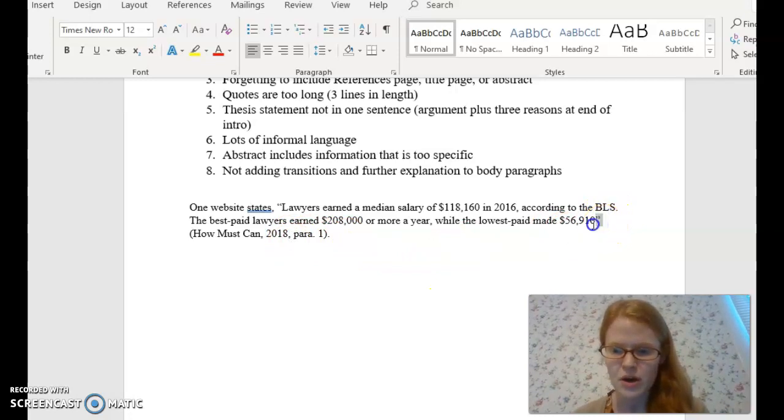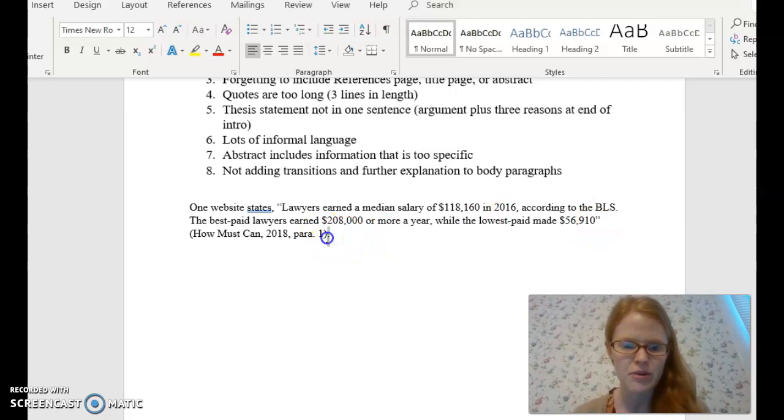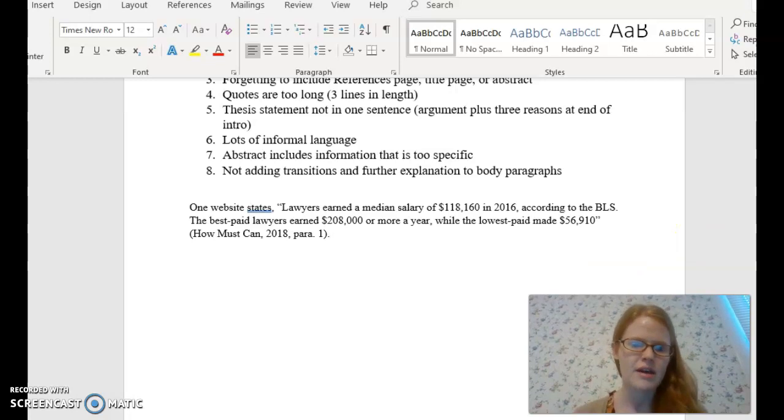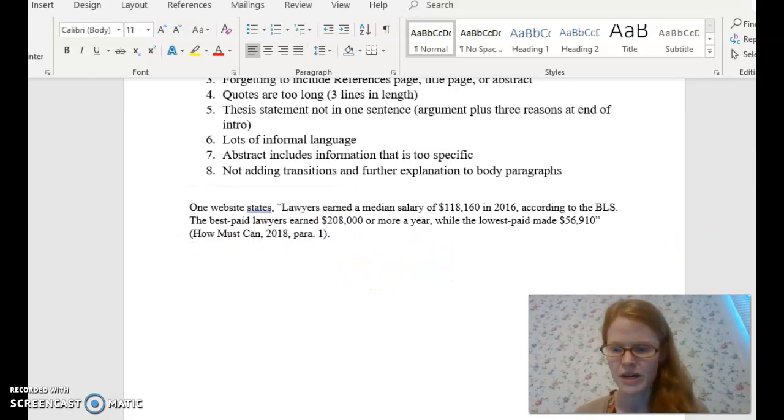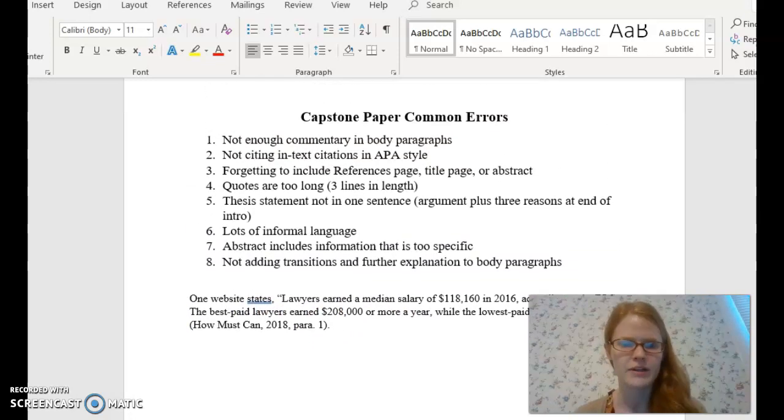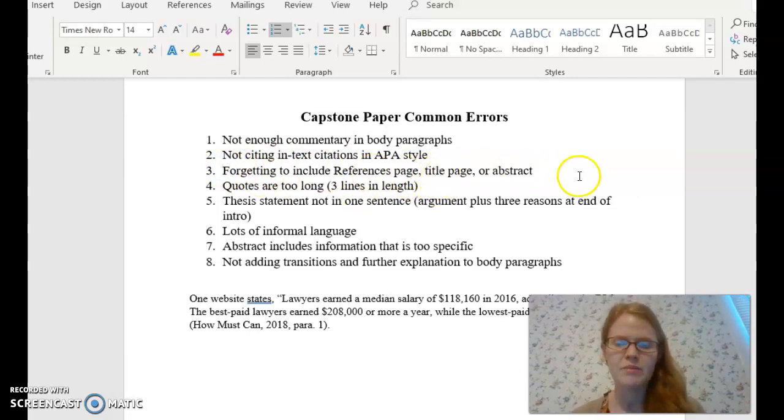Notice after this quote, there is no period. The period goes outside the parentheses right here. So make sure if you have a period here that you delete it and put it on this side of the parentheses. Make sure you introduce it and include those APA in-text citations within your body paragraphs. Really, really, really important.